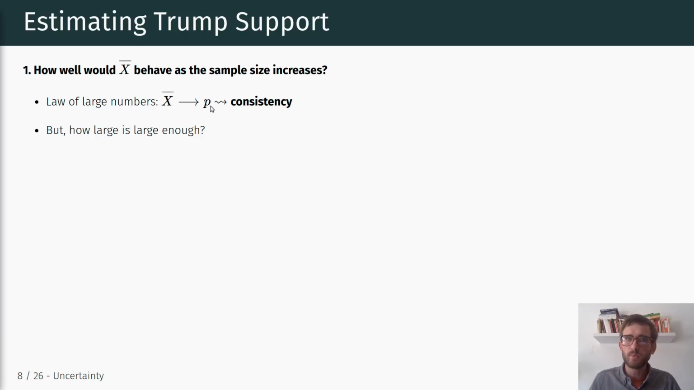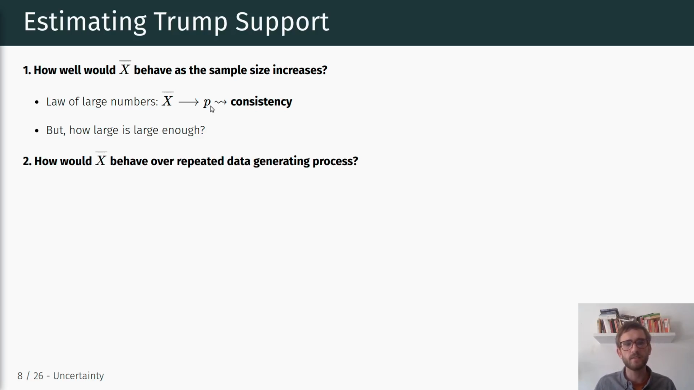So this is nice. We already know now that the larger our sample is, the closer and closer we get to the true population value that we want to make inferences about. But of course, we're not able to sample an infinitely large sample or a full sample of the entire population. So the question is, how large is large enough? How large does the sample have to be in order to provide a reasonably accurate estimate of our population proportion that we're interested in?